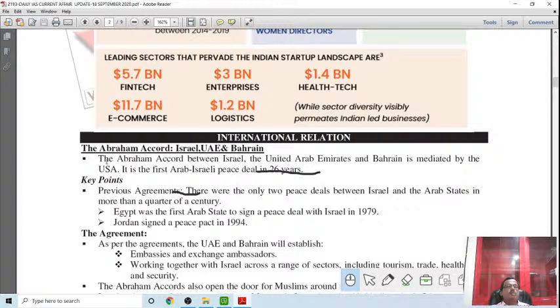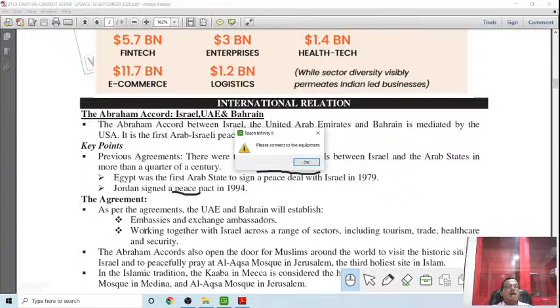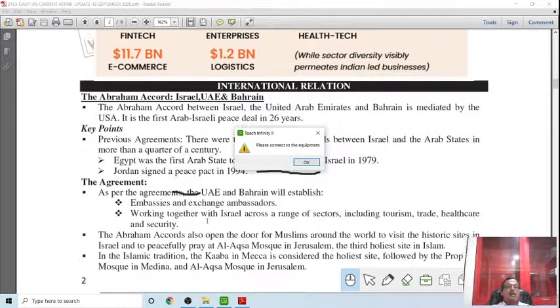Then there is one international news: the Abraham Accord, Israel, UAE and Bahrain. The Abraham Accord between Israel, the United Arab Emirates and Bahrain was brokered by the USA. It is the first Arab-Israel peace deal in 26 years. Previously, there were only two peace deals between Israel and Arab states, because Israel and Arab states have been fighting since the Second World War period. Egypt was the first Arab state to sign a peace deal with Israel in 1979. Jordan signed in 1994. Under the agreement, Bahrain established an embassy and exchanged ambassadors, working together with Israel across a range of sectors including tourism, trade, healthcare and security.